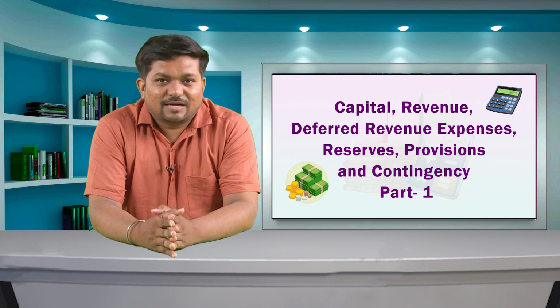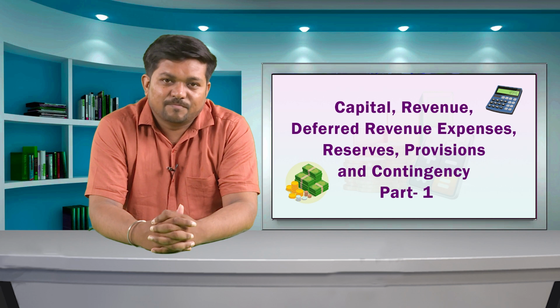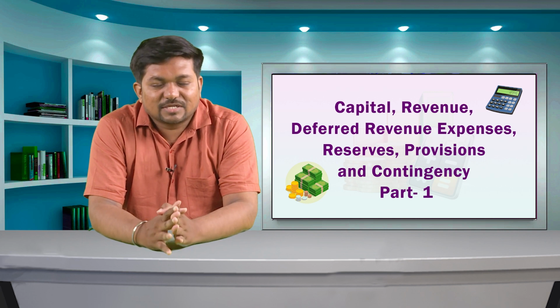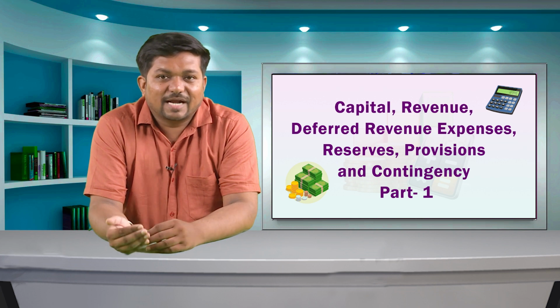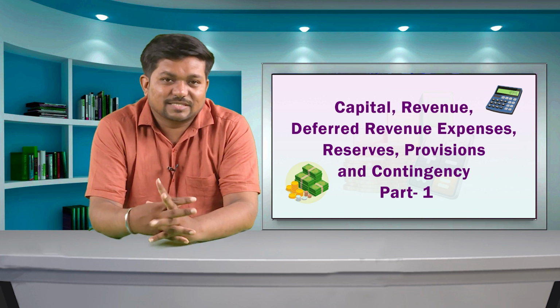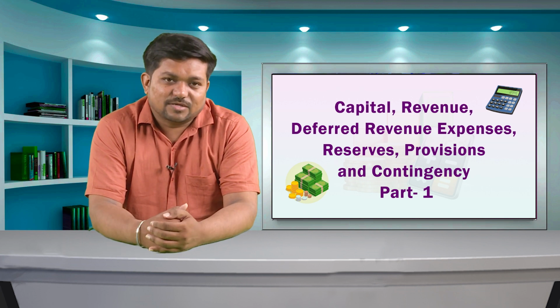Capital profits are normally not available for distribution as dividend. In other words, reserves created out of capital profits, which are not readily available for distribution as dividend amongst the shareholders, are called capital reserve.